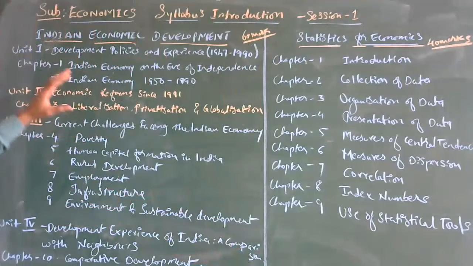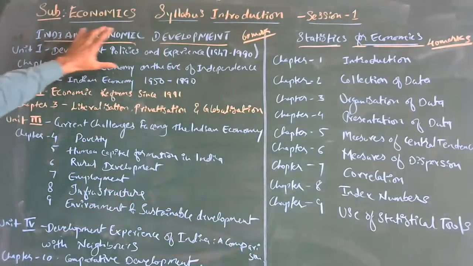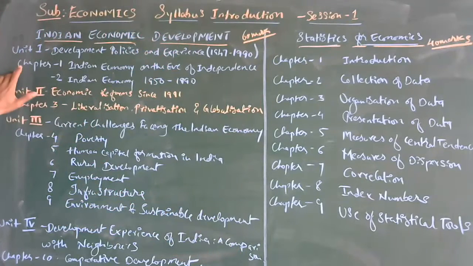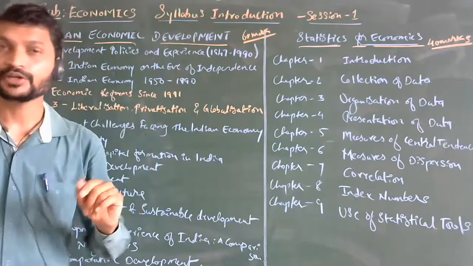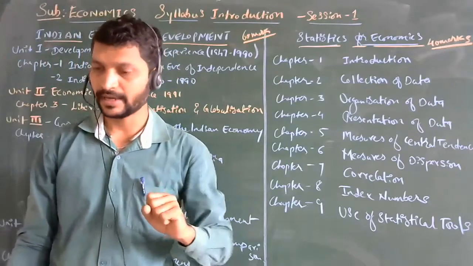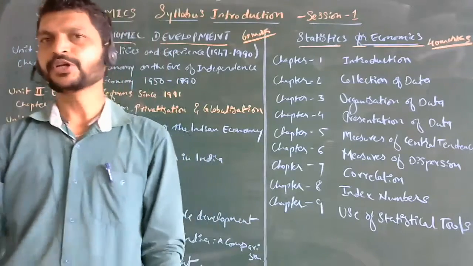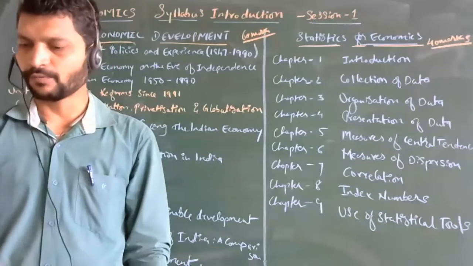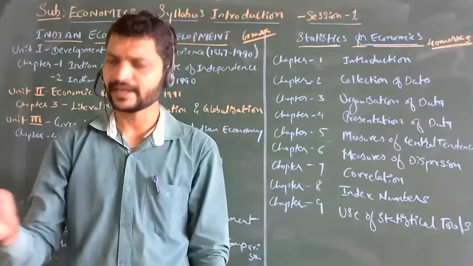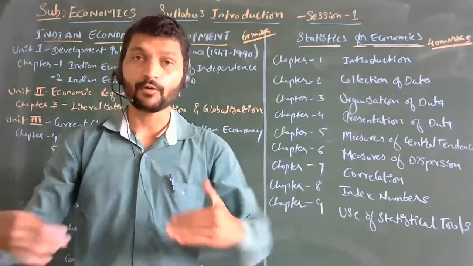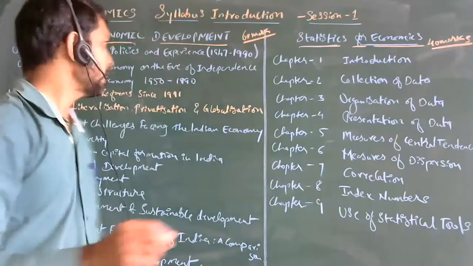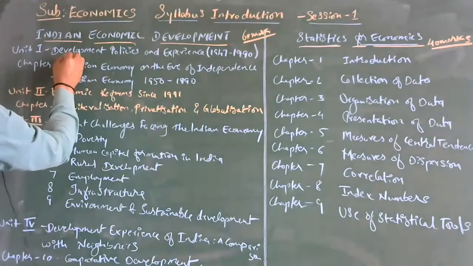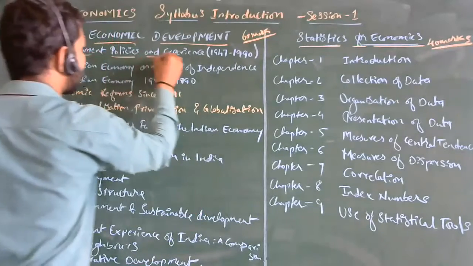Then coming to the concepts in Indian Economic Development, the first unit is Development Policy and Experience. From 1947, when we got independence, to 1990, what all things went on, what development policies there were, and what experience we have got, we are going to see here. The main first unit is Development Policy and Experience.